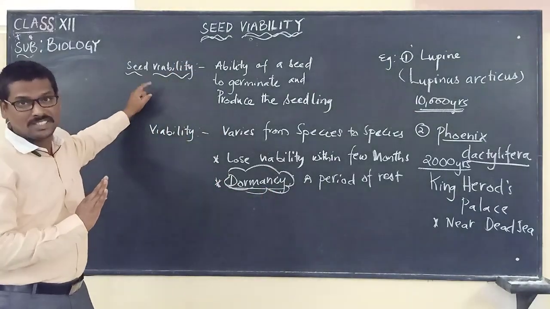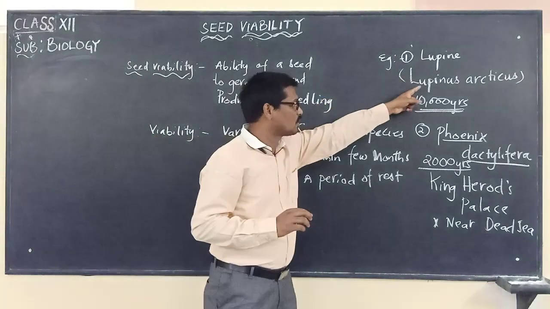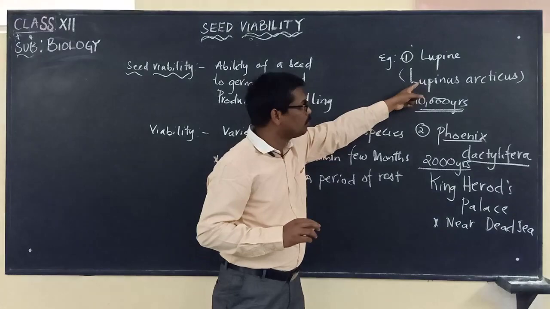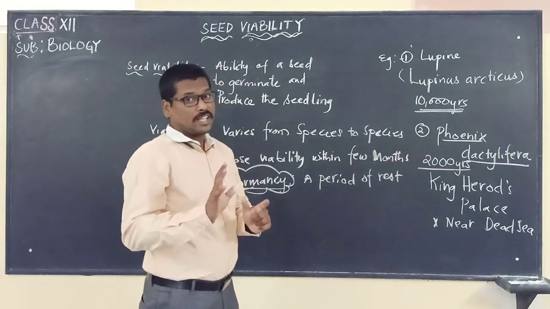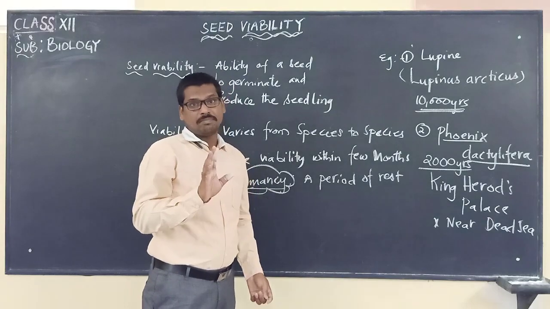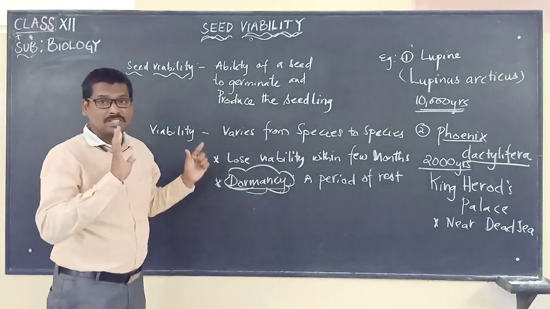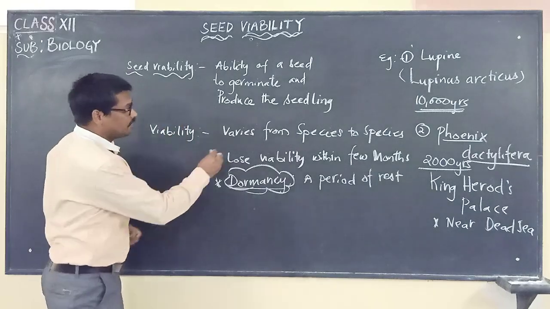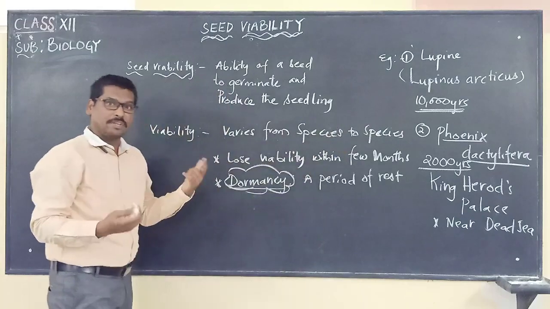Seed viability. So here what we have to keep in mind with these two examples, Lupinus arcticus and Phoenix dactylifera, is that all the seeds will not have the same dormancy or seed viability. That's why in the very beginning we are saying, viability varies from species to species.